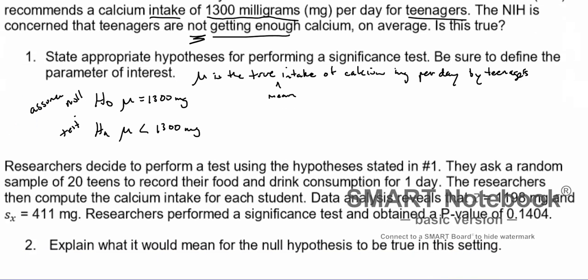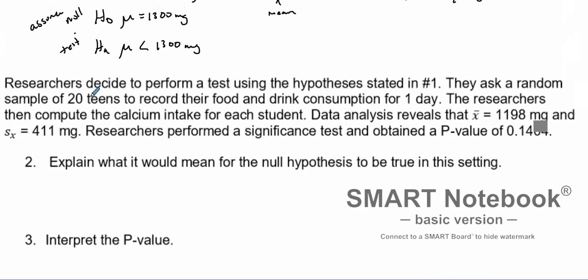Okay, so with that, researchers decided to perform a test using the hypotheses stated in number 1. They ask a random sample of 20 teens to record their food and drink consumption for 1 day. The researchers then compute the calcium intake for each student. Data reveals that the sample mean is 1,198 milligrams, and the sample standard deviation is 411 milligrams. Researchers perform a significance test to obtain a p-value of this right here. So we get a p-value.